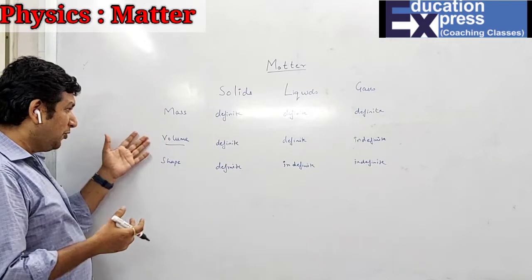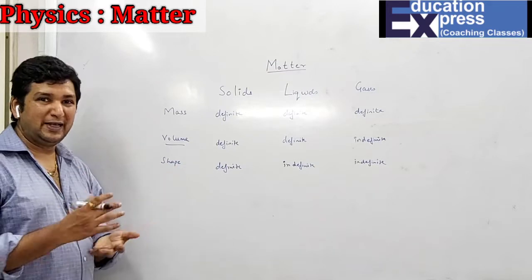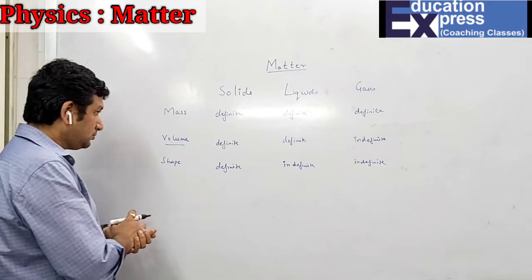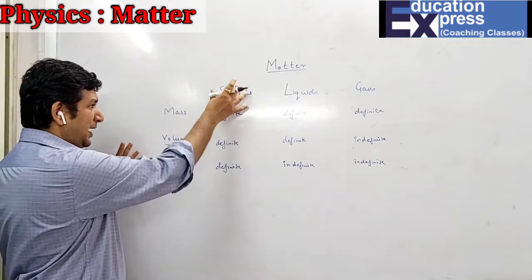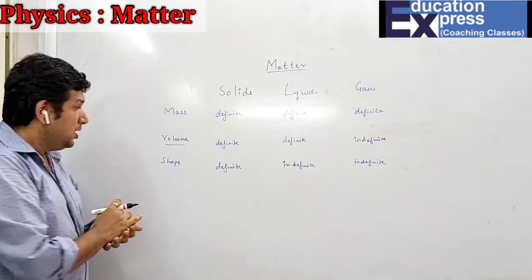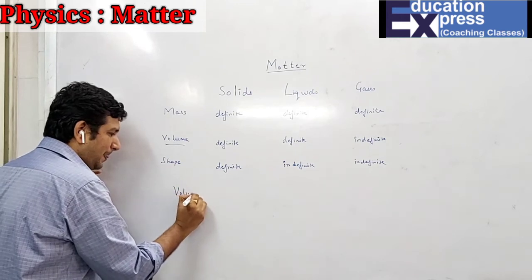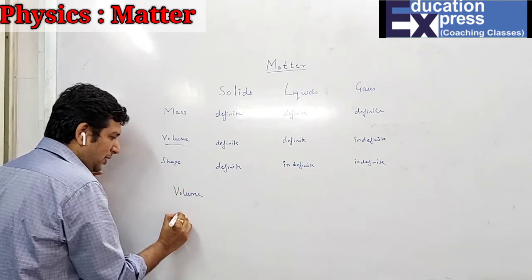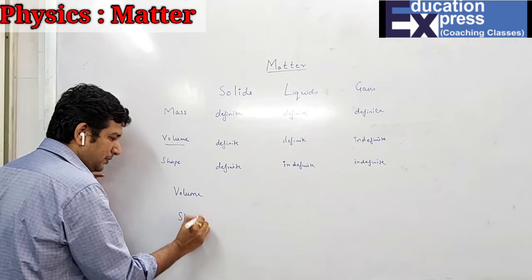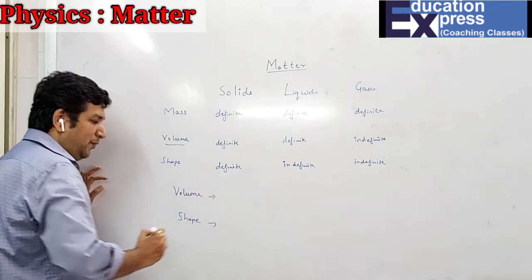Now, based on volume and shape, I'll explain two things which are very, very important. Remember, in solids everything is definite. If I'm talking about the volume and the shape, both will play a very important role.